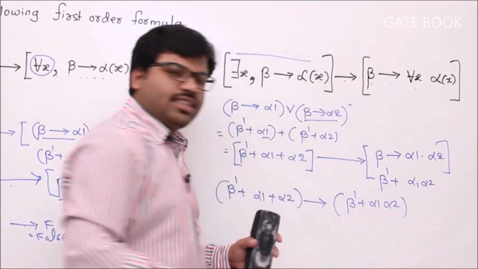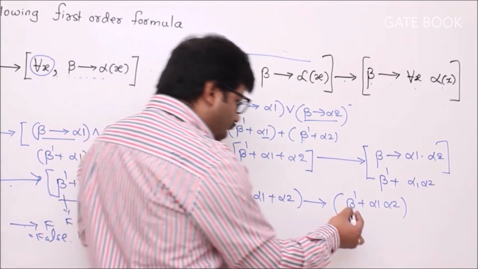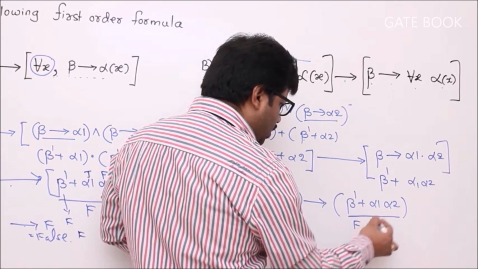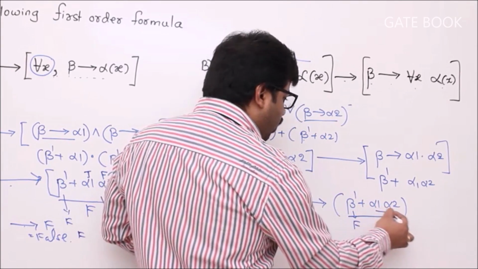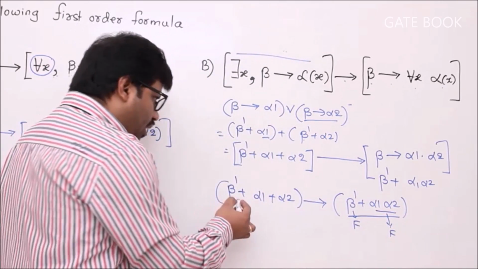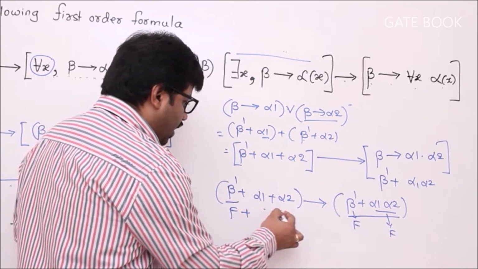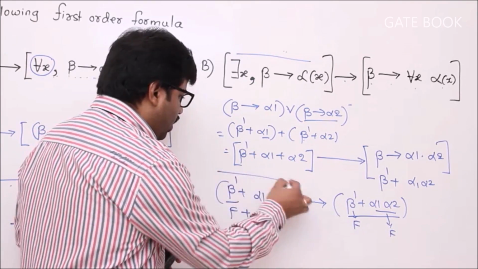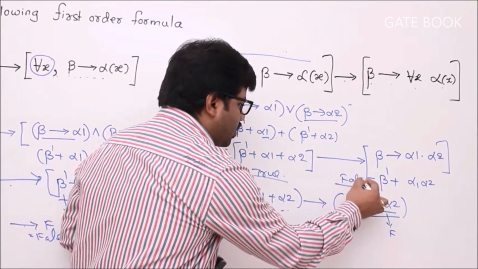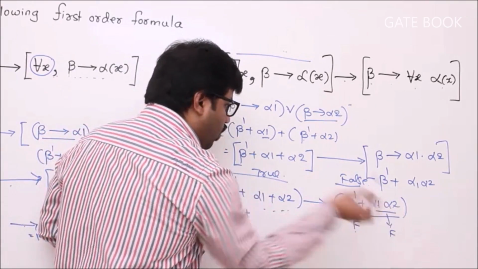Our target is again the same. Left is true, right is false. So to make the right side false, beta bar should be false, and alpha 1 alpha 2 should be false. Remember it. So if beta bar is false, then false plus dash is our target, left side true, right? Remember it, so many times we did it. So right side false: for that, beta bar should be false, alpha 1 alpha 2 should be false.